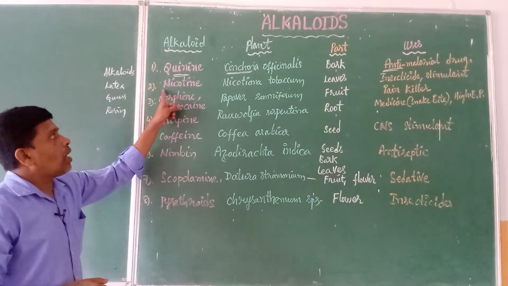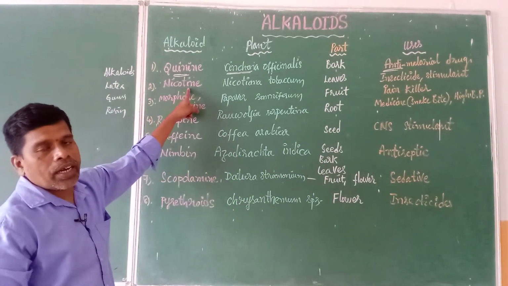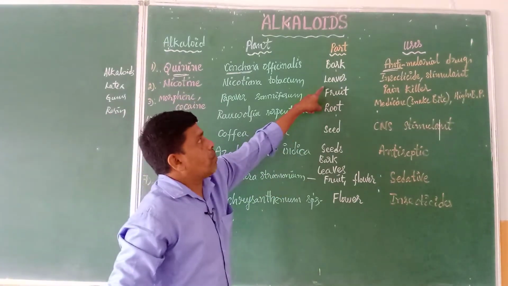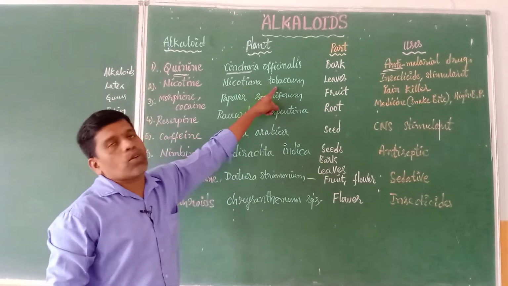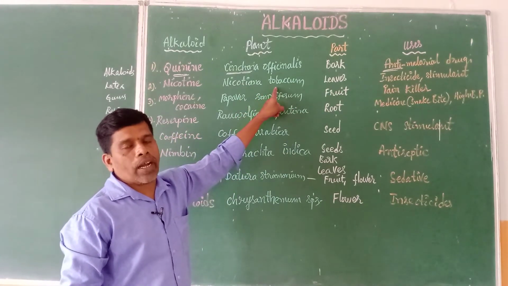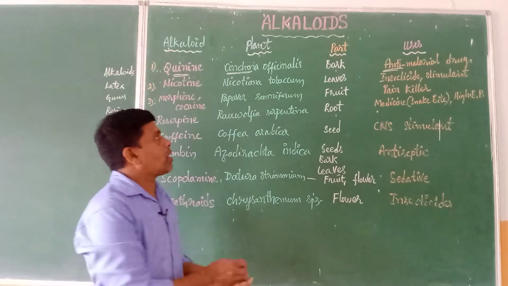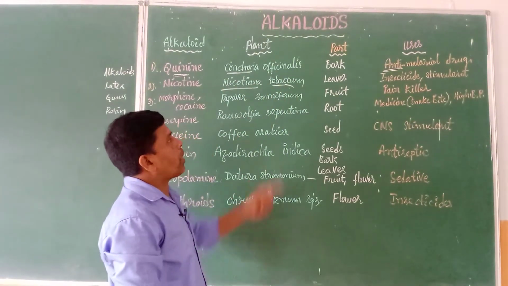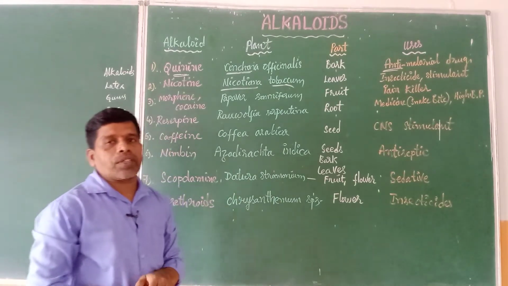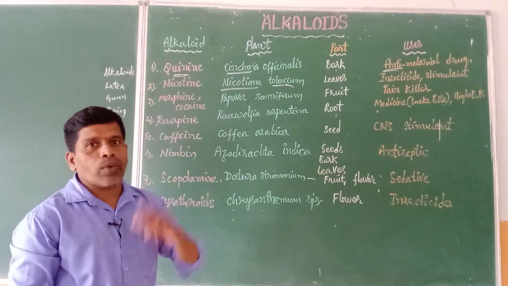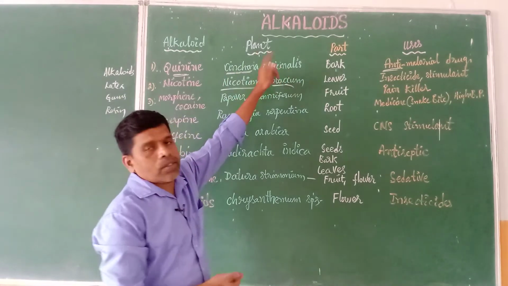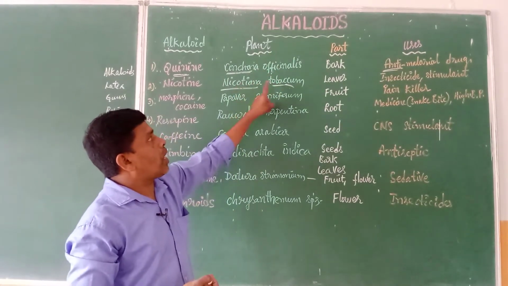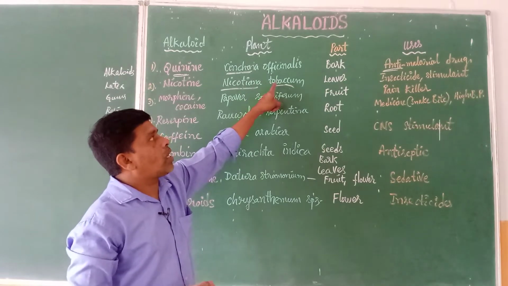Coming to the second alkaloid, nicotine. It is present in the leaves of which plant? Nicotiana tobacum. The common name of this plant is the tobacco plant. In 9th class you studied that every scientific name of a plant consists of two words, genus and species. The first word is the genus, the second word is the species. So Nicotiana tobacum, commonly called the tobacco plant.